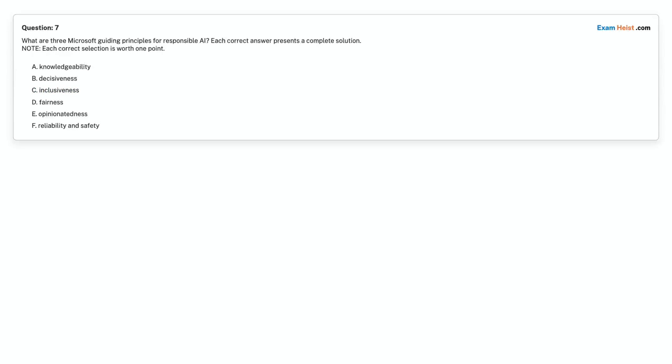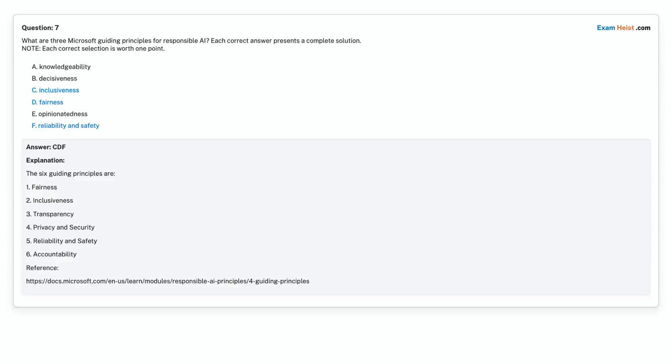Question 7. What are 3 Microsoft guiding principles for responsible AI? Each correct answer presents a complete solution. Note: Each correct selection is worth 1 point. Option A, knowledgeability. Option B, decisiveness. Option C, inclusiveness. Option D, fairness. Option E, opinionatedness. Option F, reliability and safety. Choose the correct answer. Correct answer is option C, inclusiveness. Option D, fairness. Option F, reliability and safety.